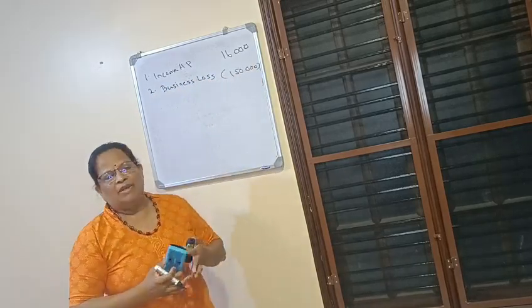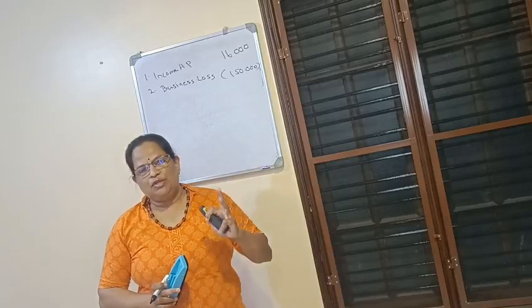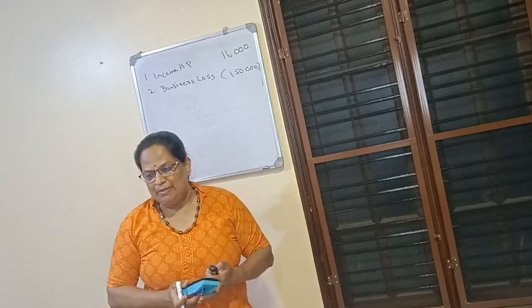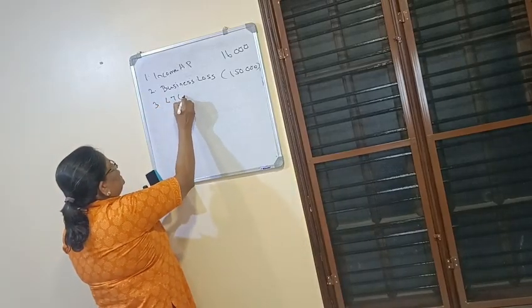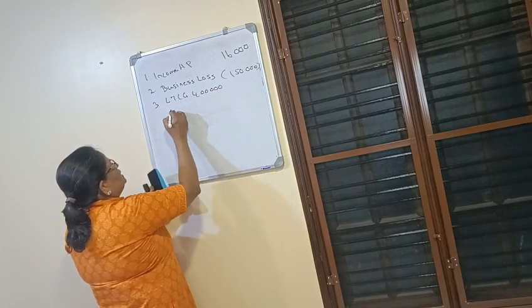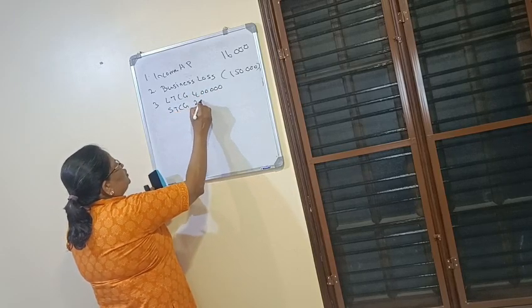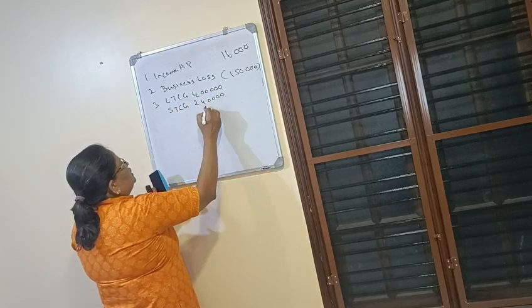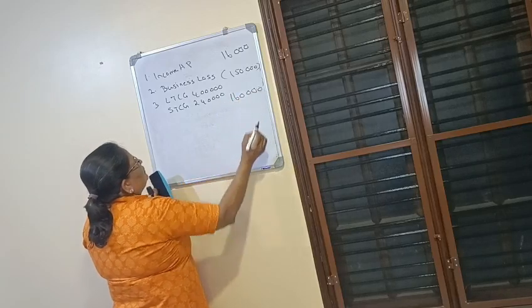Partnership loss is there, but it cannot be adjusted against the individual income as per the old and new tax regime. Now, capital gain: LTCG 4 lakhs, short-term capital loss 2 lakh 40,000. So here net effect is 1 lakh 60,000 profit.